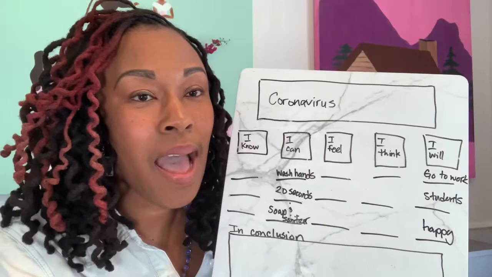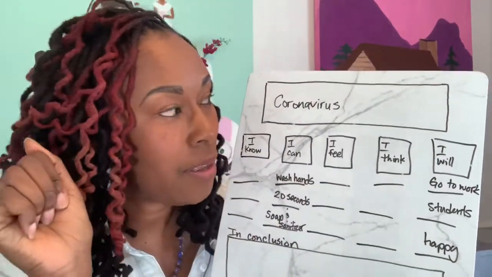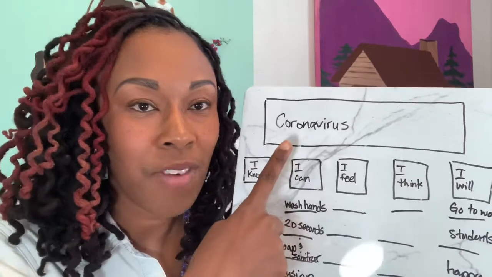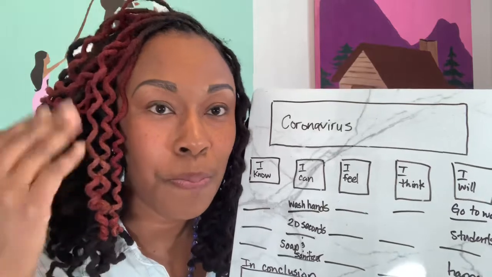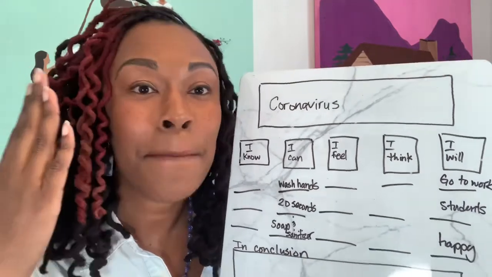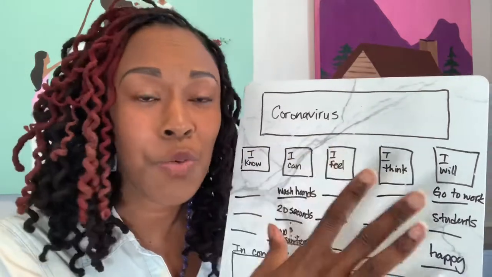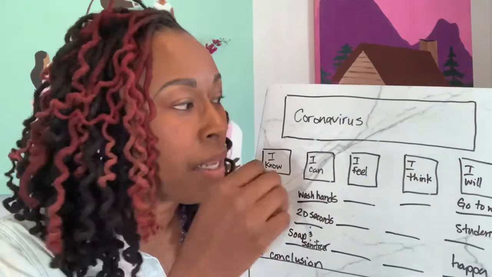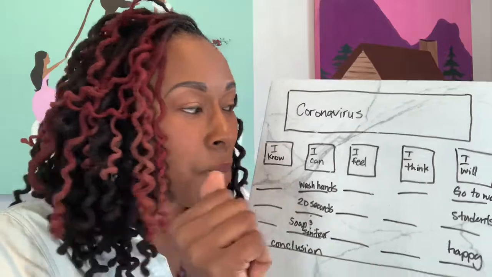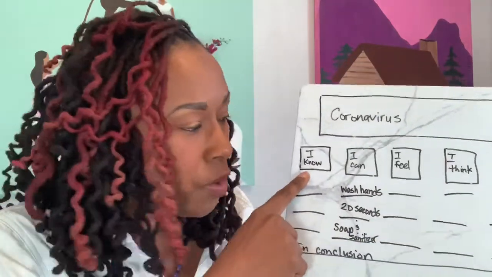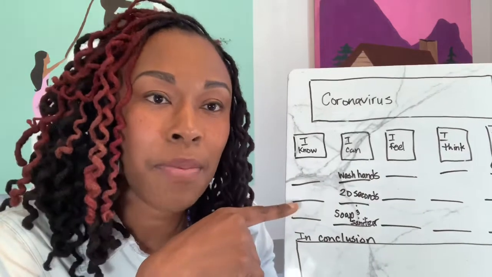Okay, so I have mine partially filled out because no copycats, right? So as I stated, I have coronavirus in the topic box, and I don't have a complete sentence because I want you to mentally formulate what you're going to say, but I don't want you to be locked into it. You can say whatever you want to say in any way you want to say it, okay? Probably something about what it is, since we're talking about a specific topic. I have one box for what I know, and on the lines below that, you can add the things from your circle map that you know.